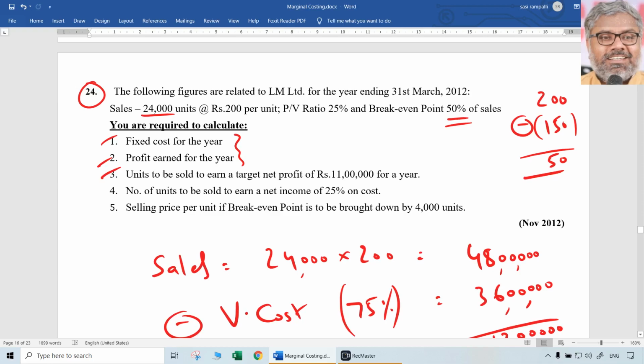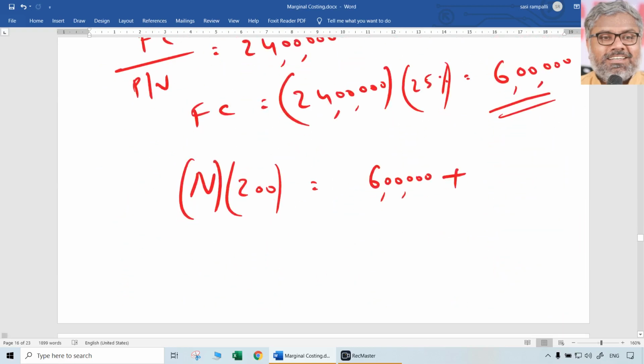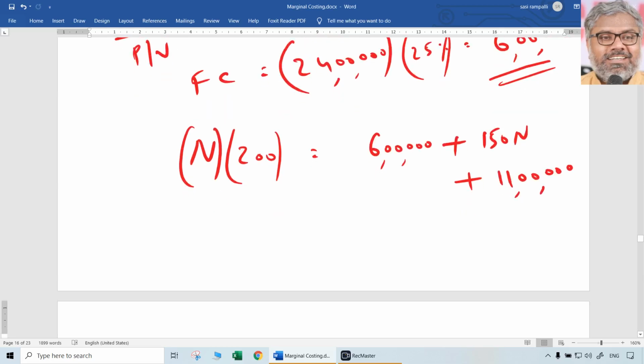Now, as far as per unit things are concerned, selling price is not changing, and variable cost per unit also is not changing. In other words, contribution per unit is also going to be the same. But anyway, let us take it with a logical approach rather than a formula itself. So 150N is the total variable cost. Plus, now profit is different. Now profit is 11 lakhs, that's the required profit, not 6 lakhs. So fixed cost plus variable cost, which is total cost, plus profit is the total sales that is required.